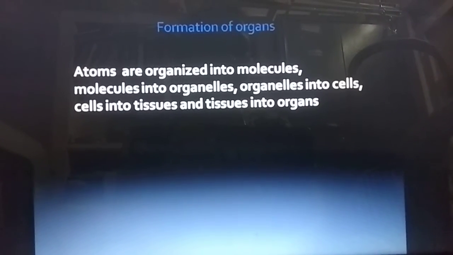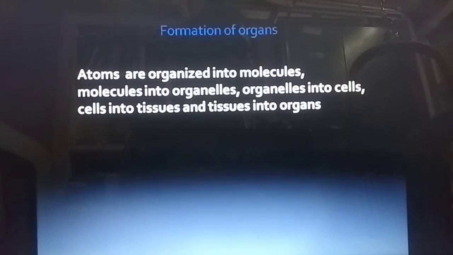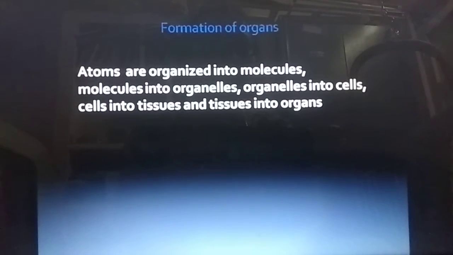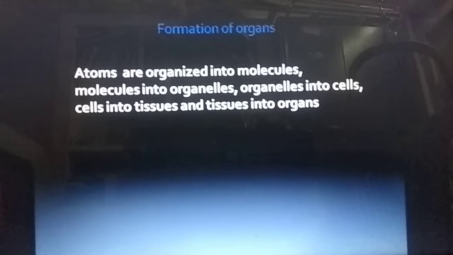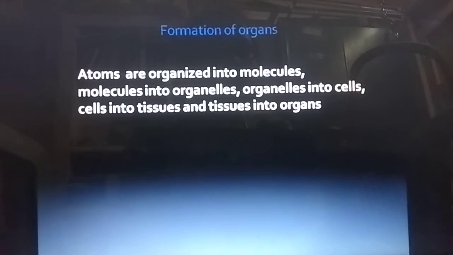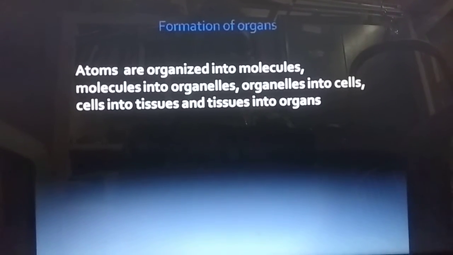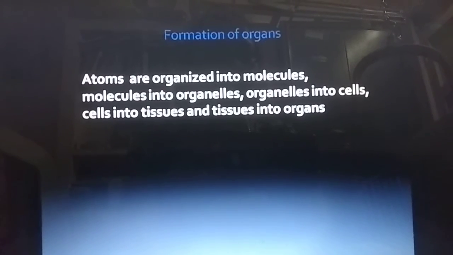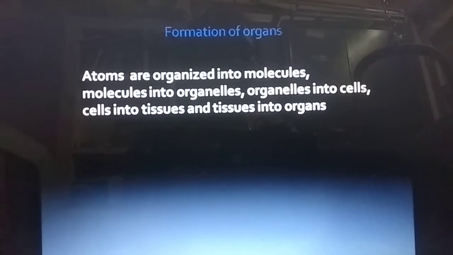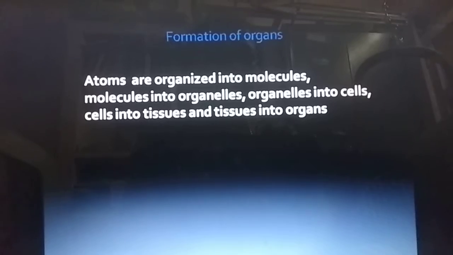Organelles joined together, cells will form. Cells joined together, tissues will form. The tissues join together, organs will form. Some organs join together, an organ system will come. Some organ systems together, the organism will come.